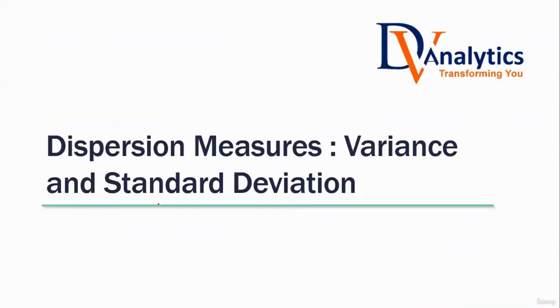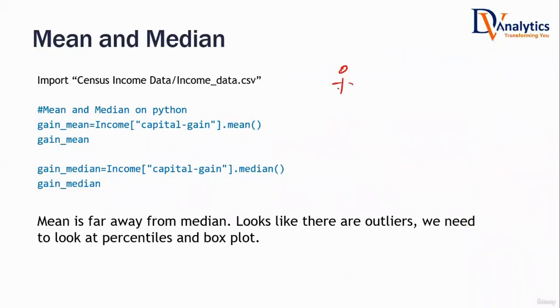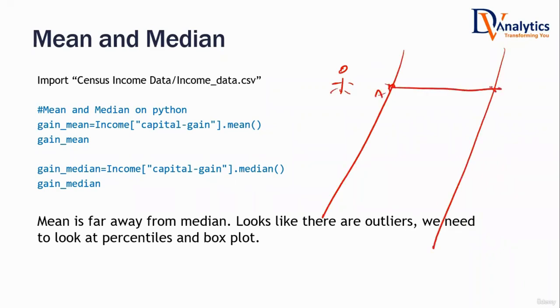Now let me tell you a story. There is a person standing on one side of the river, and he has to go from point A to point B. He doesn't know how to swim. If he gets into the river, he may drown. So he asks another person standing by the river, what is the depth of the river, bro? This guy says it's around, on average, 4 feet.